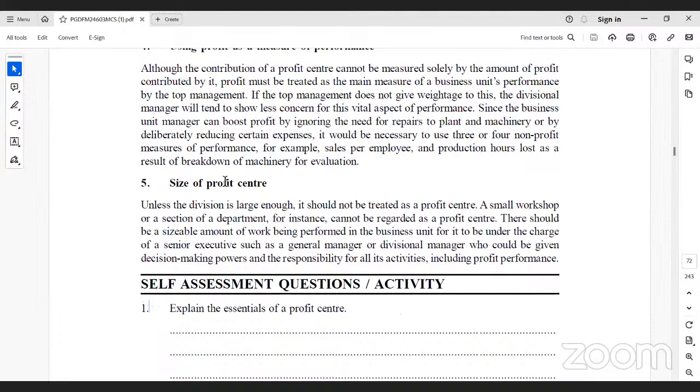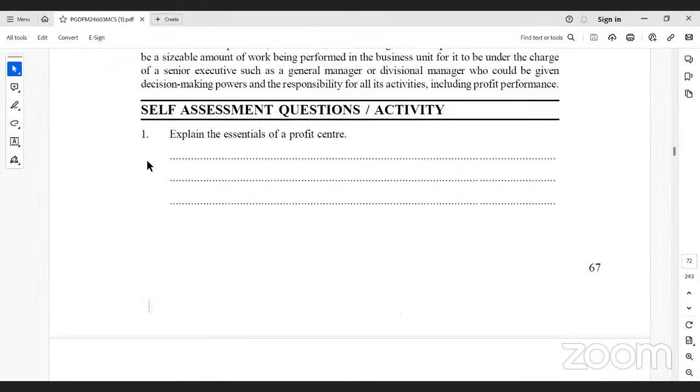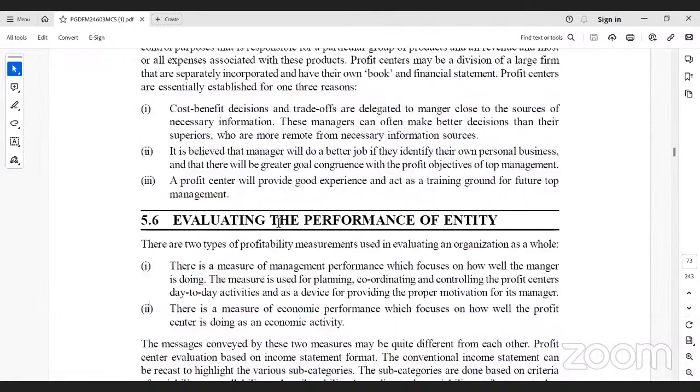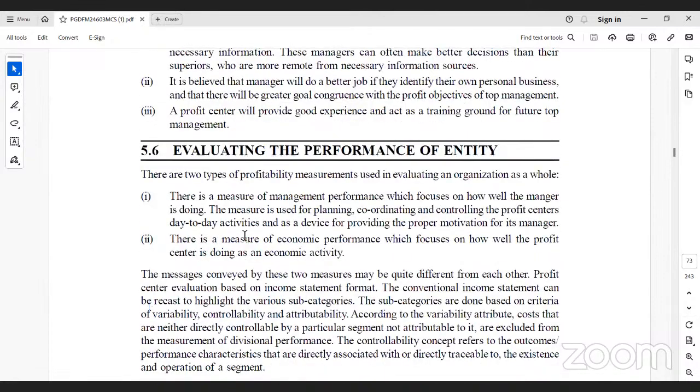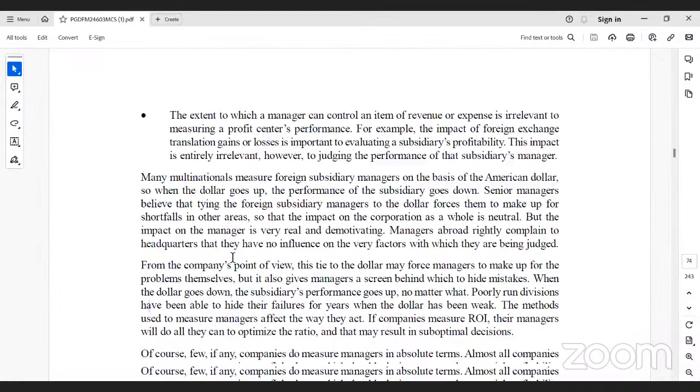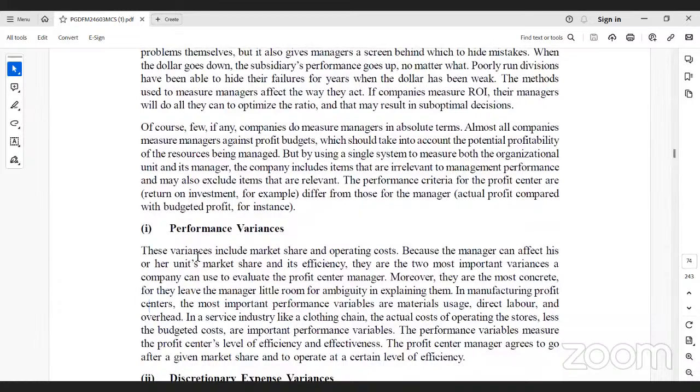The size of profit centers is also different according to the transactions; according to the centers, you will decide the size of these profits. Business units and profit centers: profit centers and business units are sometimes interchangeable, sometimes different. How to evaluate the performance of an entity? As I told you earlier, profit is one of the areas, the second is sales growth, the third is customer satisfaction, and all these are manager versus profit center.